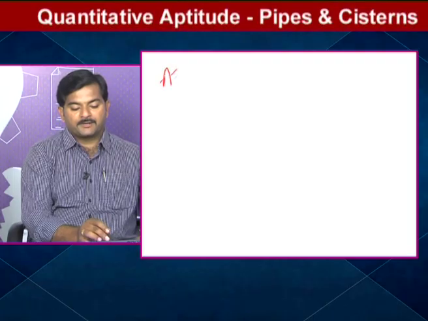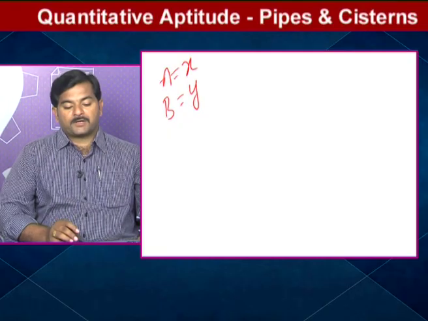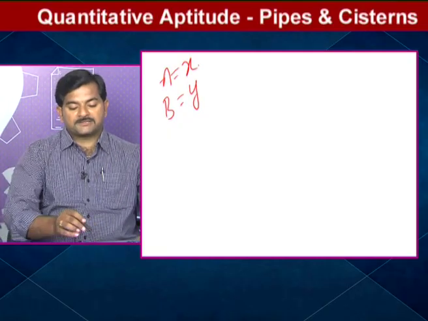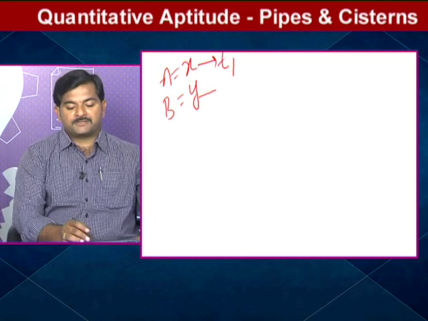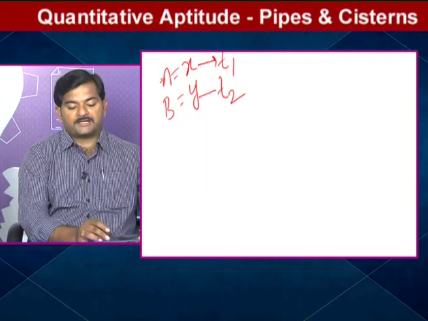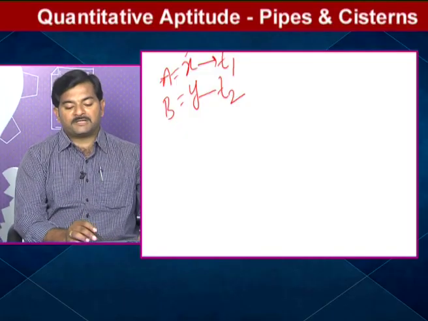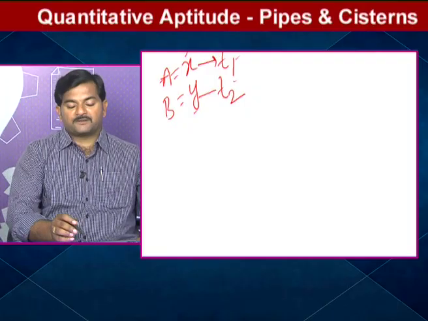So this is one method, and the same question can be solved another way also. Pipe A can fill a tank in X hours, pipe B can fill the tank in Y hours, but A worked for T1 hours and B worked for T2 hours.